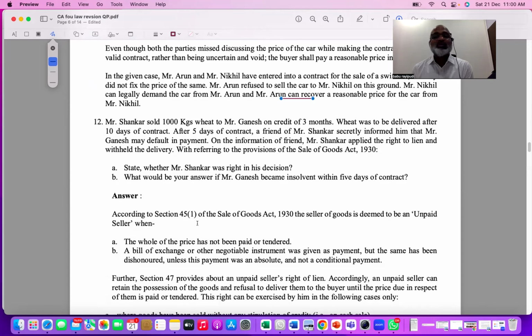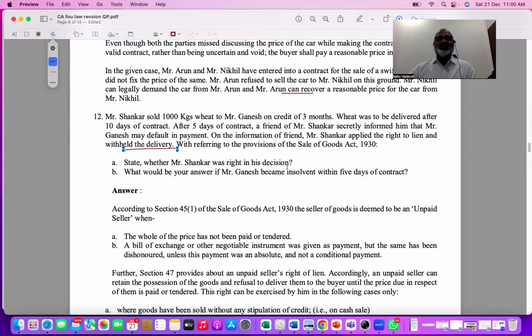Wheat was to be delivered after 10 days. Meanwhile, after 5 days of the contract, the friend of Mr. Shankar said he can't pay. So on the information of the friend, Mr. Shankar applied the right of lien and withheld the delivery. Lien, in the sense, means retaining the goods. Referring to the provisions of the Sale of Goods Act, answer the following questions.